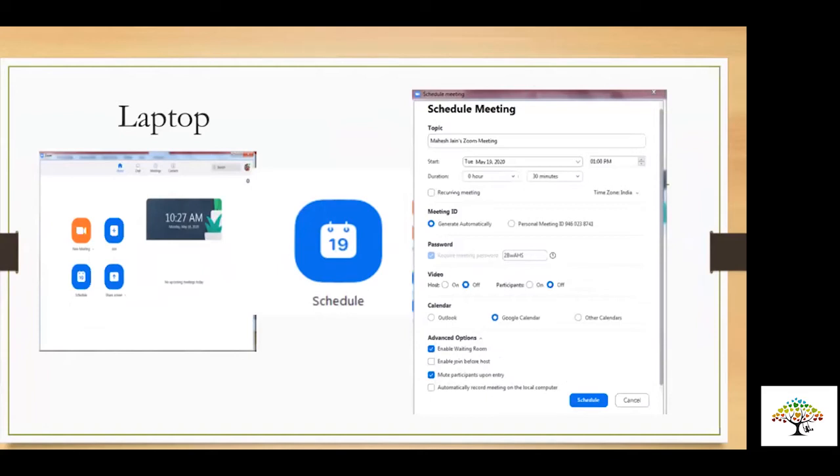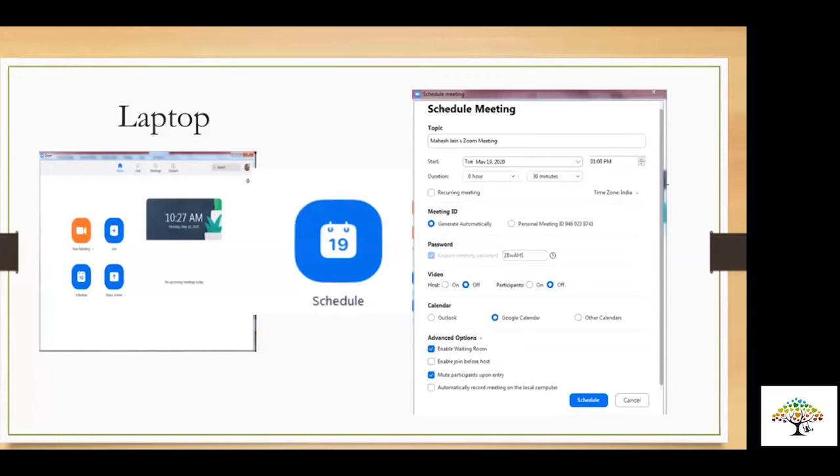So the moment you click on schedule, you get title as topic, what topic you want to give. The timing, the dates are there. Then there's an option of recurring meeting. Now, if you want the meeting to happen at the same time every day, then you can click on it. But I would advise you to not click on recurring meeting. Let's have a new meeting every time. Click on the meeting ID which is generated automatically. Do not go for your personal meeting ID, security issue otherwise.